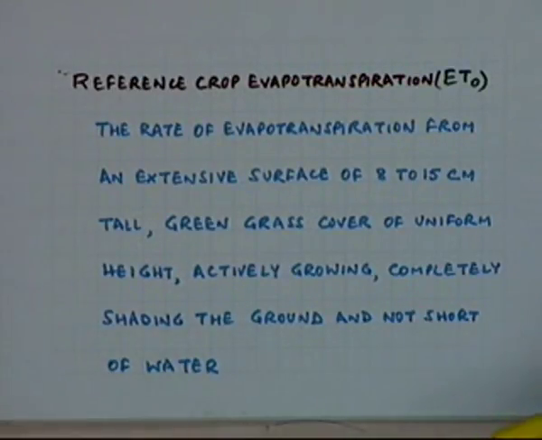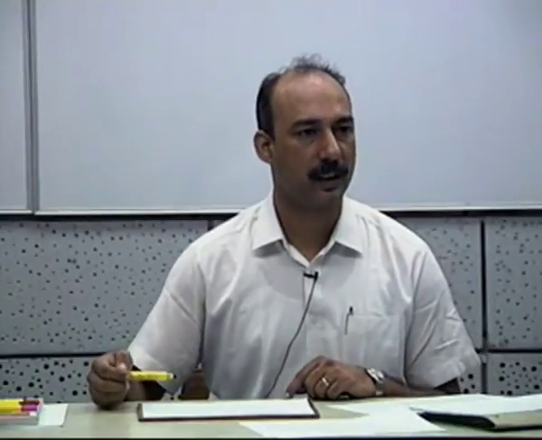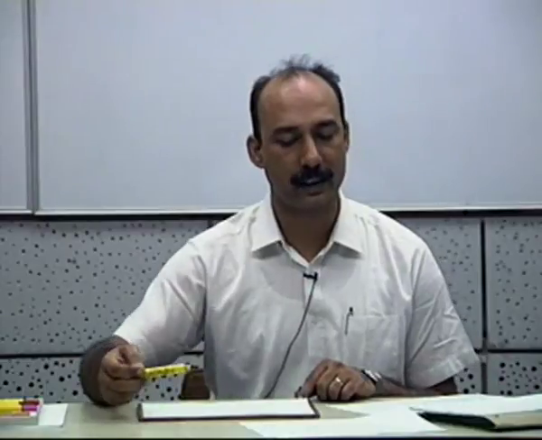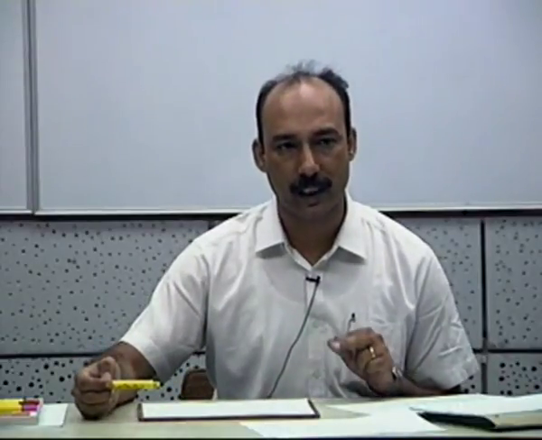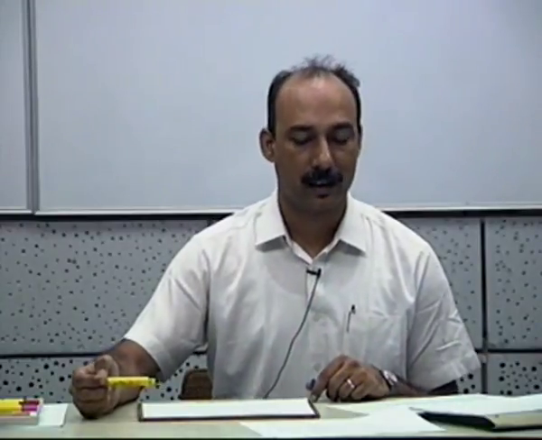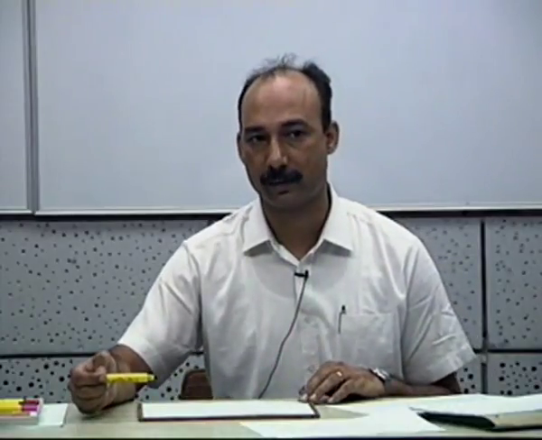Now let's have a look at why this was needed. We have just said that it was very essential to delineate the effect of climate on the crop water requirement from the impact of the crop characteristics on the crop water requirement.